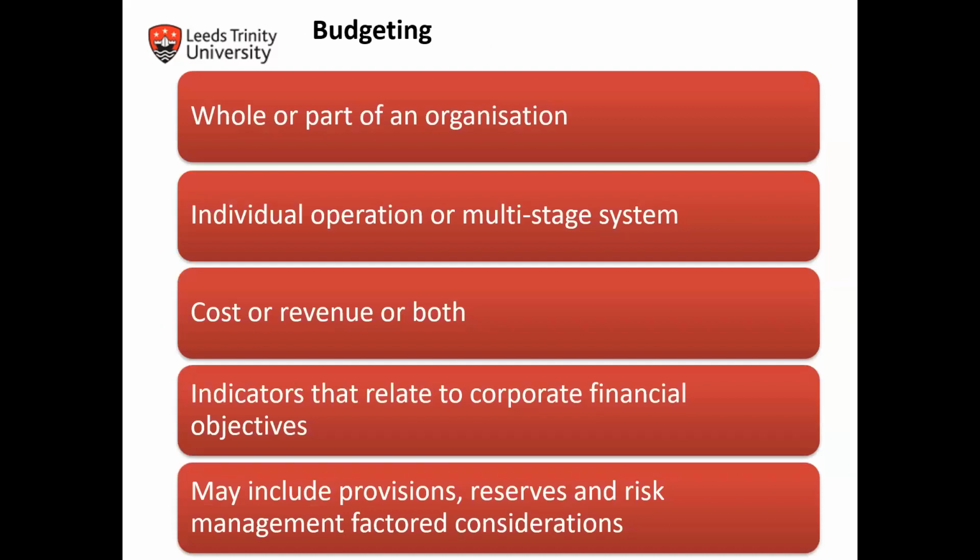It is important for an organization to have a specific budget at the beginning of each period. It can cover the whole or part of the organization, be an individual operation or multiple-stage system, and be based just on cost or cover both costs and revenues.